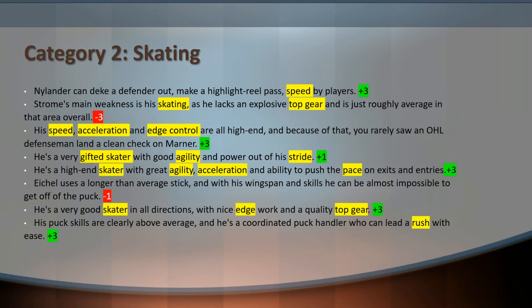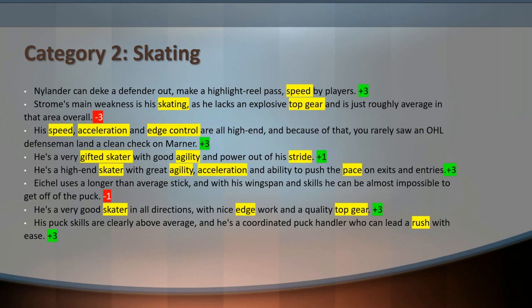Perhaps because they are not recognizing what it means to be, quote, impossible to get off the puck. In hockey, that's certainly not a bad thing, and here our classifiers maybe are being tripped up by that. It's difficult to say. Regardless, we've misclassified the sentiment, and also this statement does not seem to fit very well with the others.